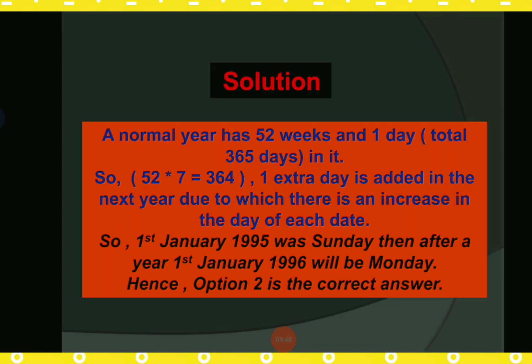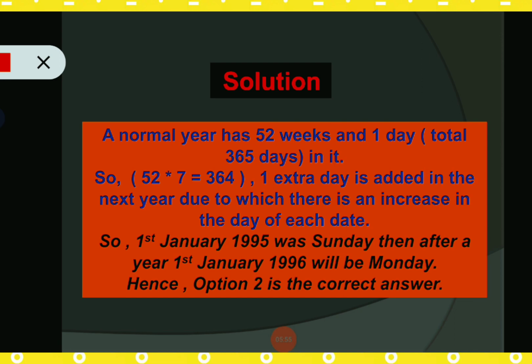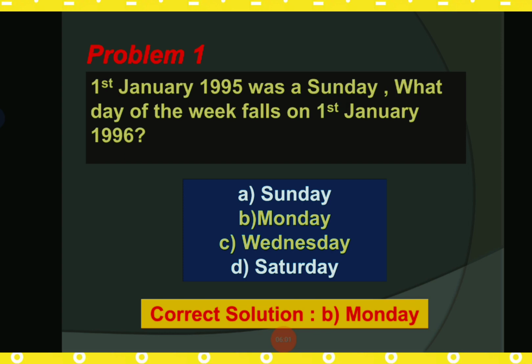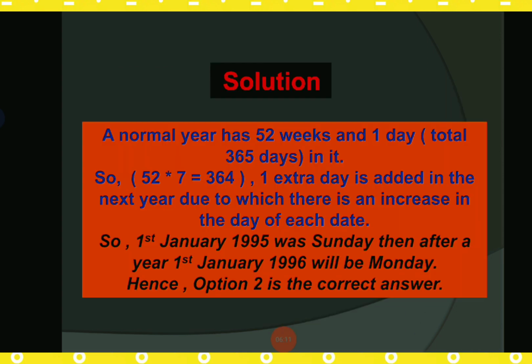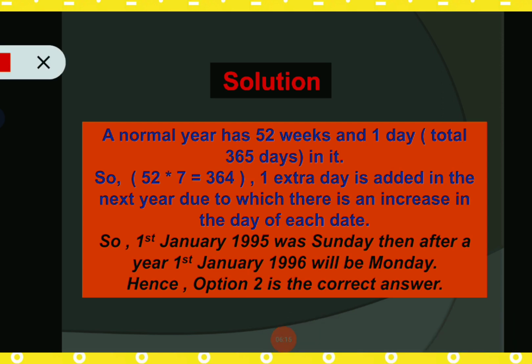So here is the solution for the first problem. We all know 1st January 1995 was Sunday, and we need the day of the week on 1st January 1996. We all know 1996 is a leap year, but 1995 is not a leap year. It is an ordinary year.